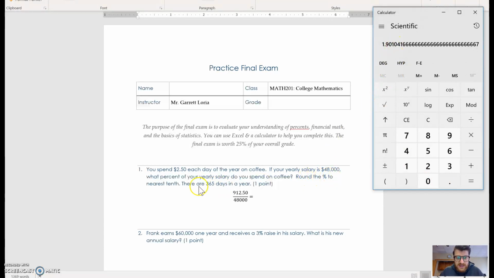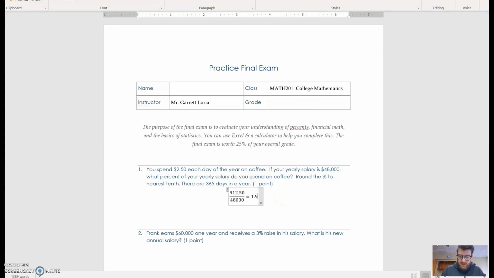It says round the percent to the nearest tenth. So that is 1.9. Nearest tenth means keep one number after the decimal. So 1.9%, and that is the answer. I will bold that. Which makes sense because $912.50, that's a good amount, but it's only a fraction of the $48,000. If you got something like 90%, you would know that that's not reasonable because that would mean almost all your income is being spent on coffee when you're only buying one a day. All right, so that's something to consider going forward.